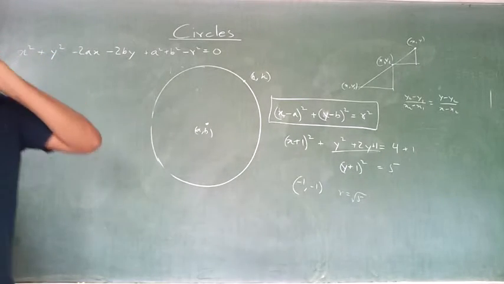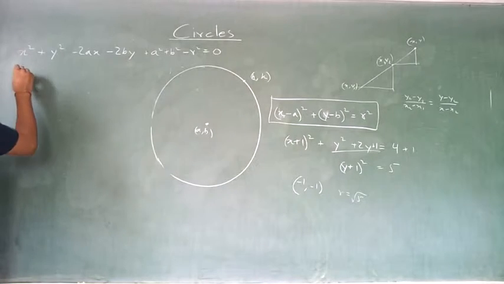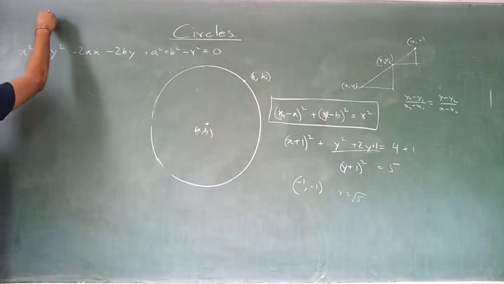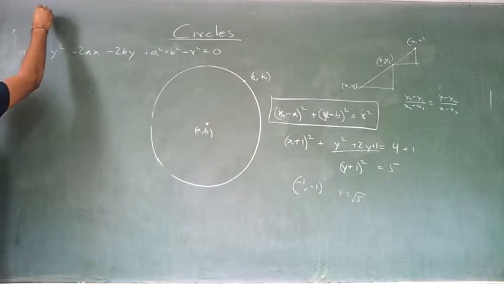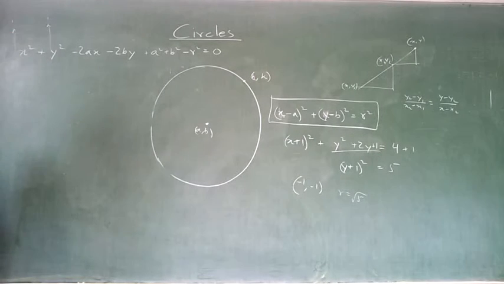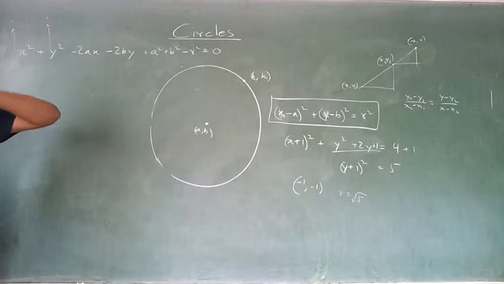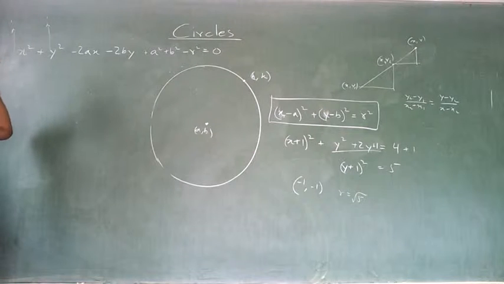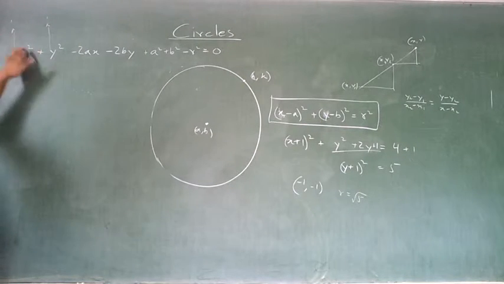This is the general form of a circle. The thing to be noted is both coefficients are same. Here it is 1. Suppose it was 2, I will divide everything with 2 and make it like this. Okay, this is the way of writing the circle, either this way or that way.